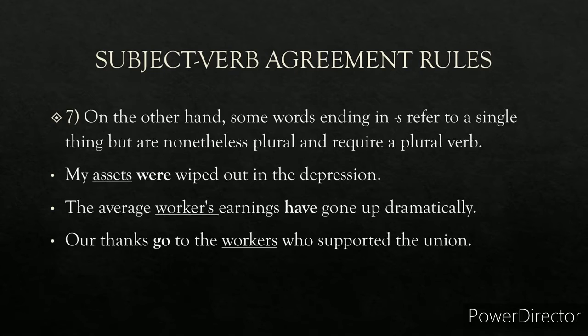Rule number 7. Some words ending in s refer to a single thing, but they are actually plural. For example, my assets were wiped out in the depression. This is plural, so here a plural verb will come. The average workers' earnings have gone up dramatically. This is plural, so plural have will come. Our thanks go to the workers who supported the union. This is plural, workers, so a plural verb will come. Go.